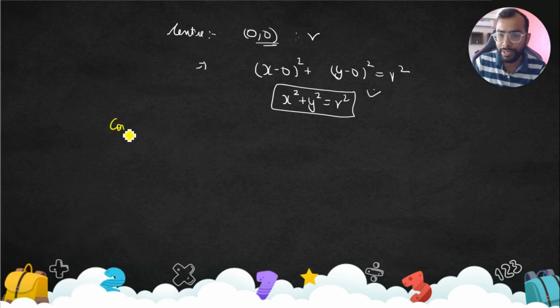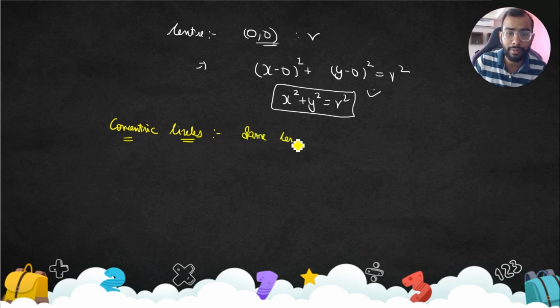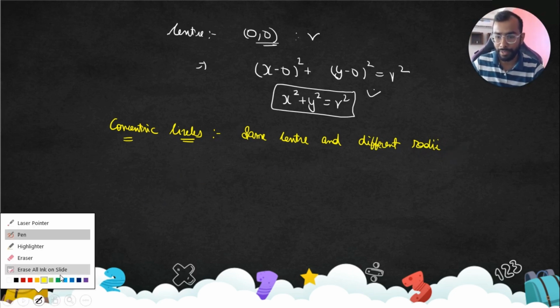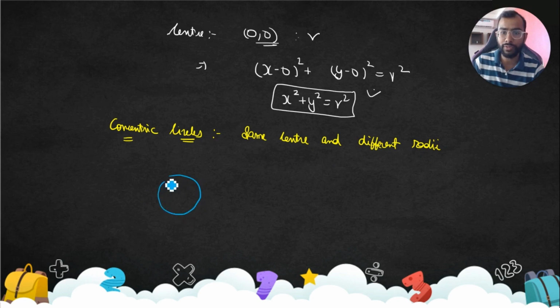Now let's discuss what concentric circles are. Concentric circles are circles with the same center and different radii. Radius is singular, radii is plural, correct? Same center, different radii. So this is the first circle, this is another circle. Let's say this is R1, this is R2, and the center is x1 comma y1.